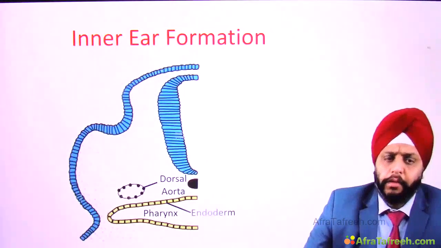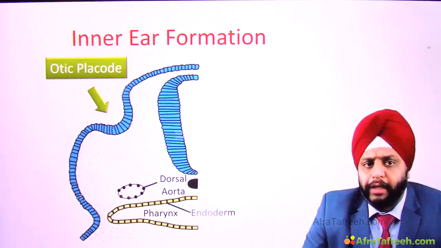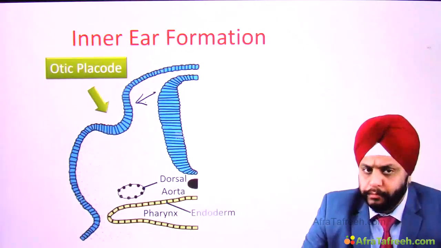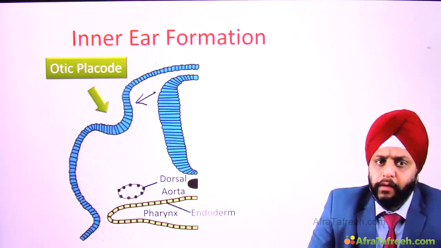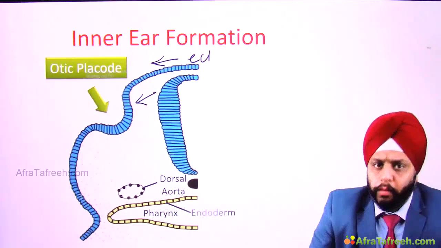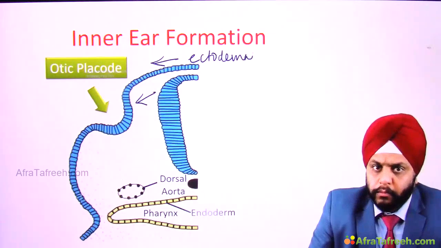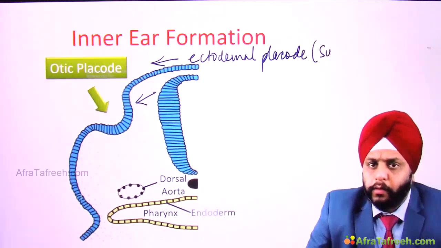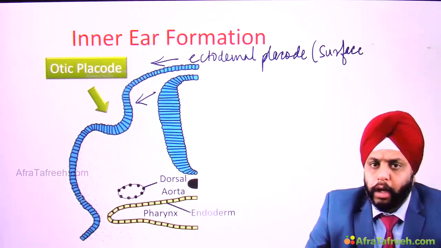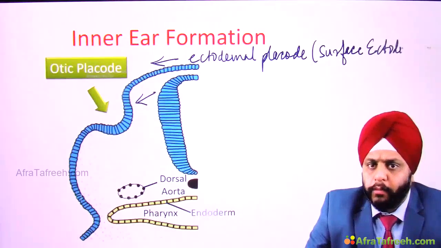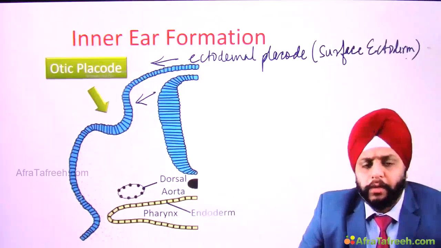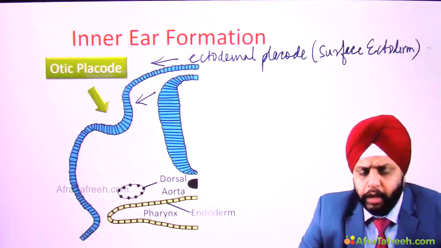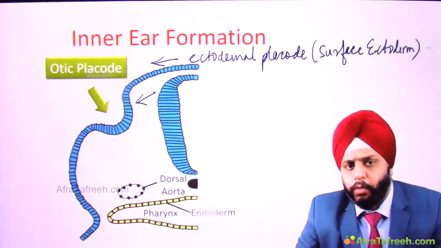You see, this otic placode is a thickening of the ectoderm. All right, so this is an ectodermal placode, developed from surface ectoderm. So this has developed from surface ectoderm. It's an ectodermal placode, right? So ectoderm has become thick over here.